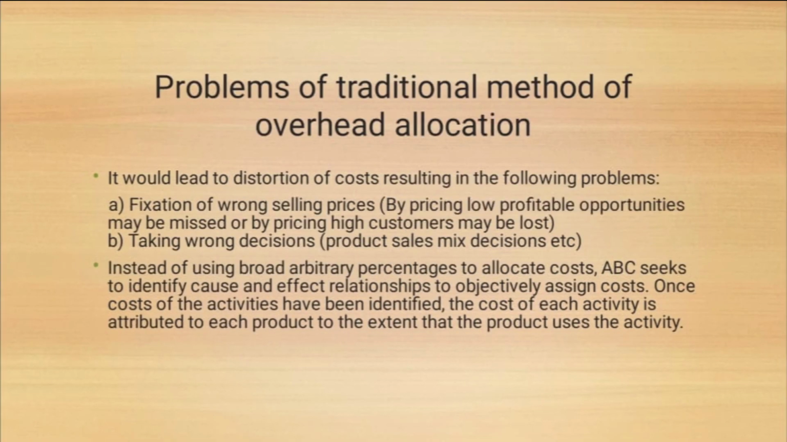Problems of the traditional method of overhead allocation. It would lead to distortion of costing, resulting in the following problems. First, fixation of wrong selling price. Second, taking wrong decisions. Instead of using a broad arbitrary percentage of allocated cost, ABC seeks to identify causes and effective relationships to objectively assign cost.